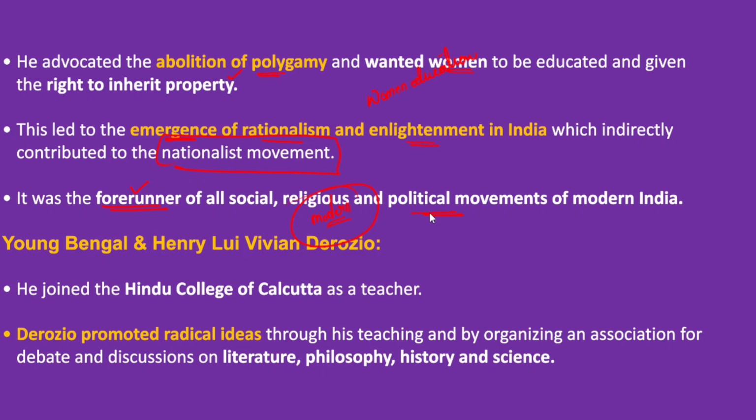Now after that, we need to talk about the Young Bengal movement. That was spearheaded by Henry Louis Vivian Derozio. He joined the Hindu College of Calcutta as a teacher. Derozio promoted radical ideas. What are the radical ideas he promoted? The ideas which were not acceptable to society at that time.